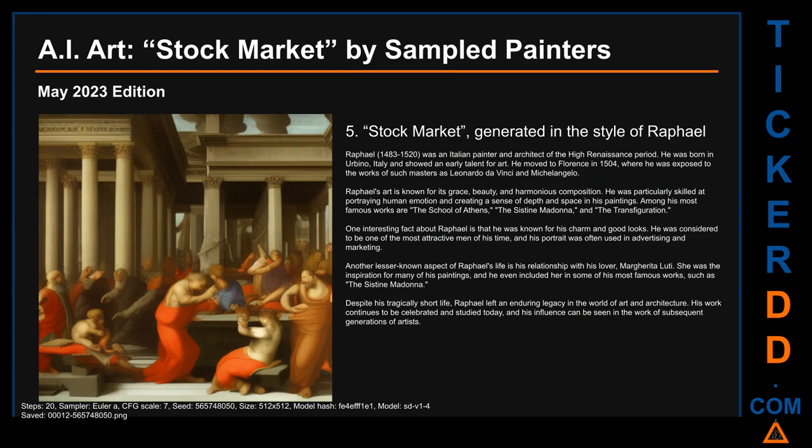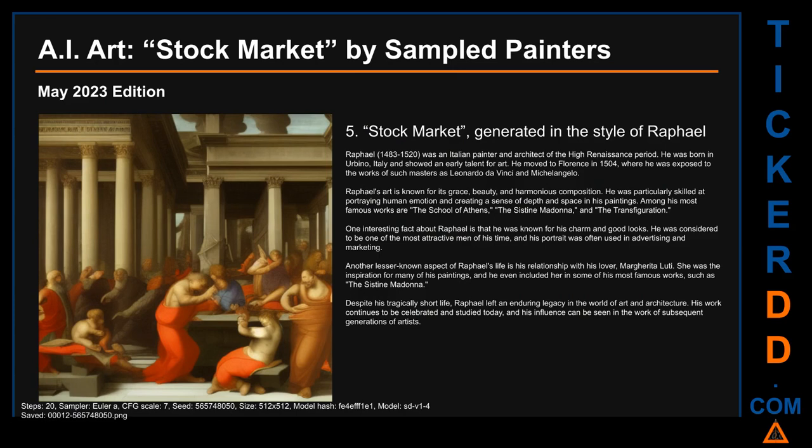He moved to Florence in 1504, where he was exposed to the works of such masters as Leonardo da Vinci and Michelangelo. Raphael's art is known for its grace, beauty, and harmonious composition. He was particularly skilled at portraying human emotion and creating a sense of depth and space in his paintings. Among his most famous works are The School of Athens, the Sistine Madonna, and The Transfiguration.